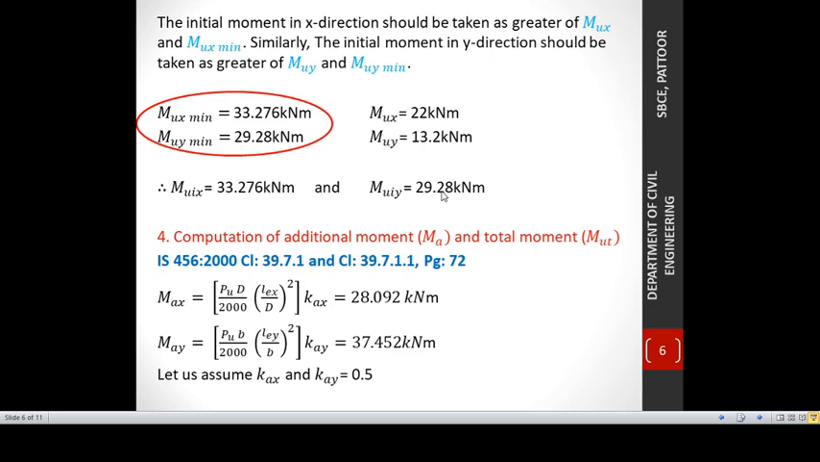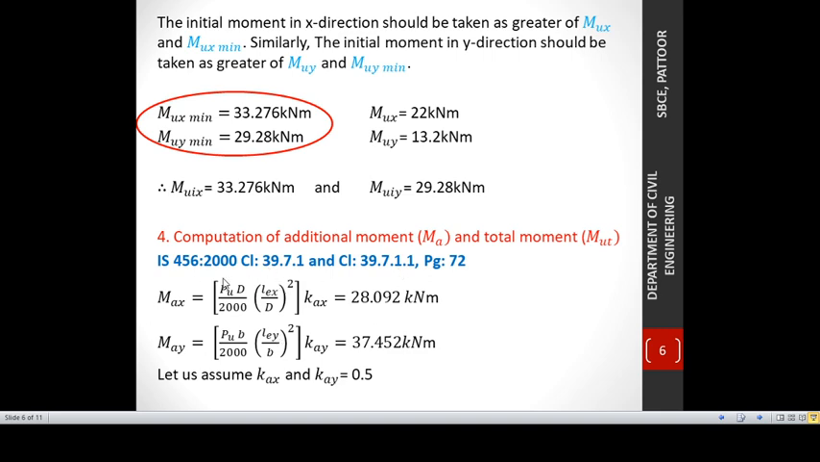Next we need to calculate the additional moment. Since it is a slender column, we need to calculate the total moment. Total moment will be equal to initial moment plus additional moment. The initial moment we have calculated in the previous step. Next we are going to calculate the additional moment Ma. This is similar to what we did in the previous two PPTs.